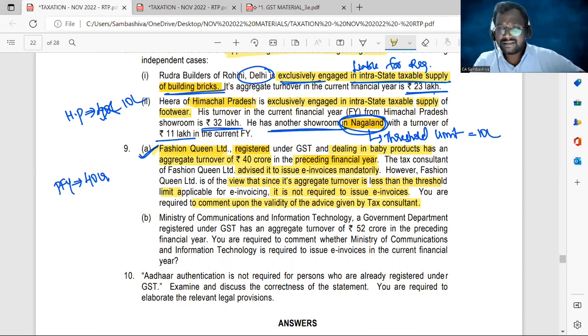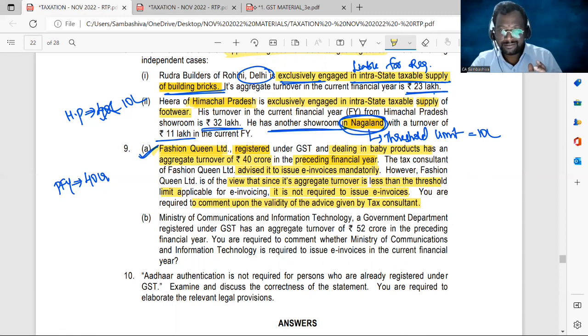So the tax consultant said that, sir, our aggregate turnover is greater than the threshold limit applicable for the issuance of e-invoices, hence we need to issue e-invoices mandatorily. But the company said, no, our turnover is far lesser than the threshold limit, hence we are not required to issue e-invoices. We are asked to comment upon the advice given by the tax consultant.